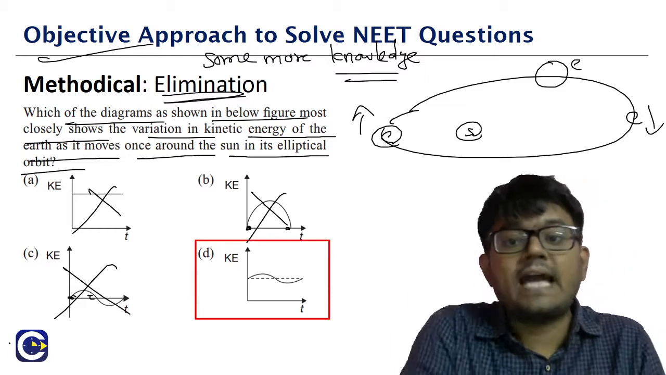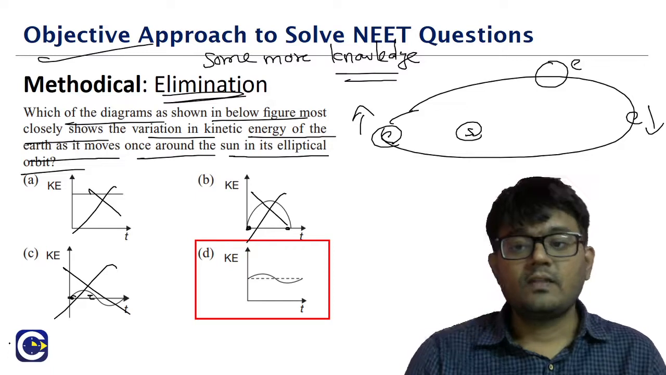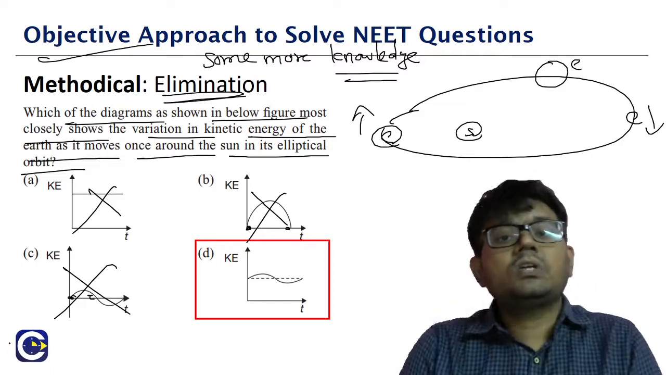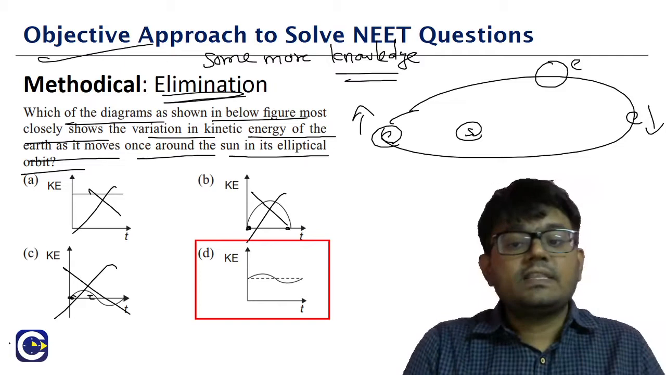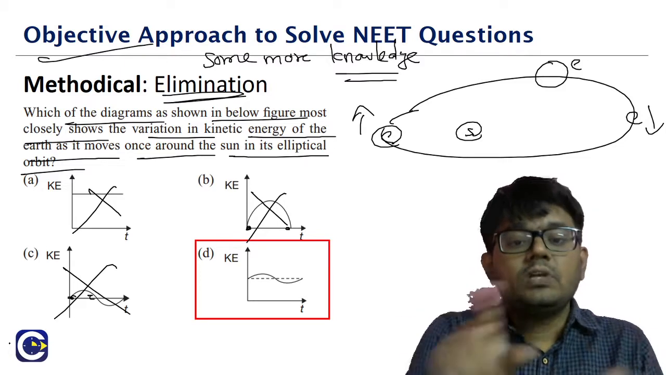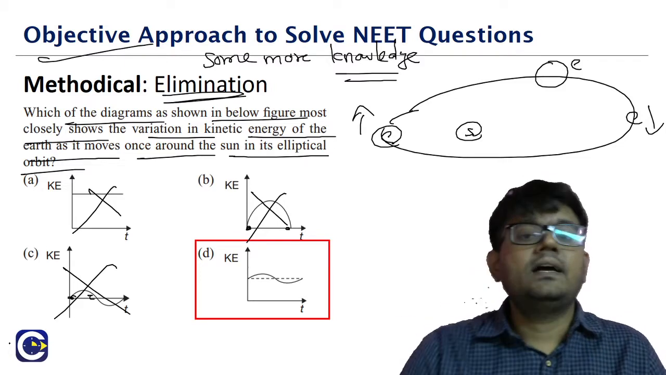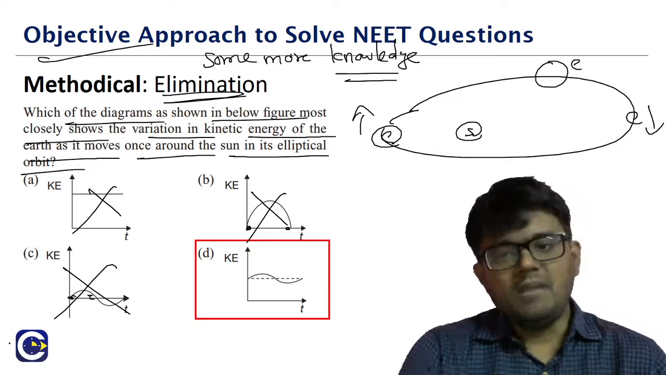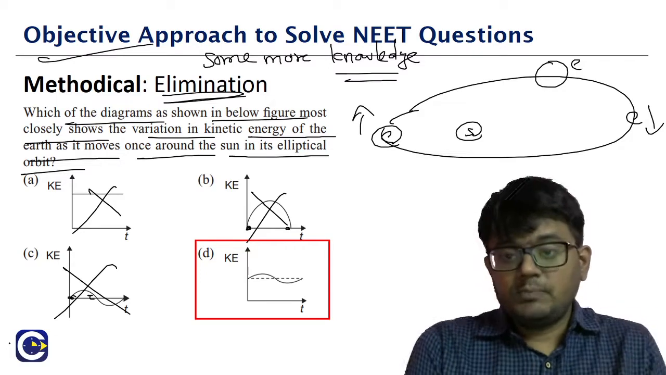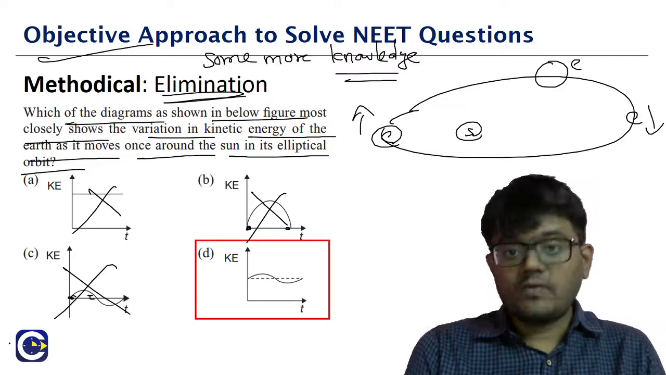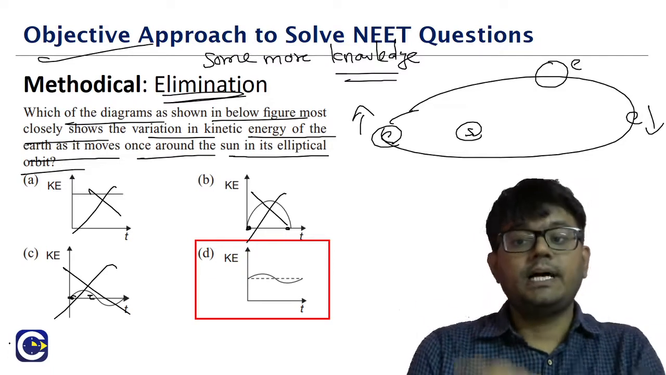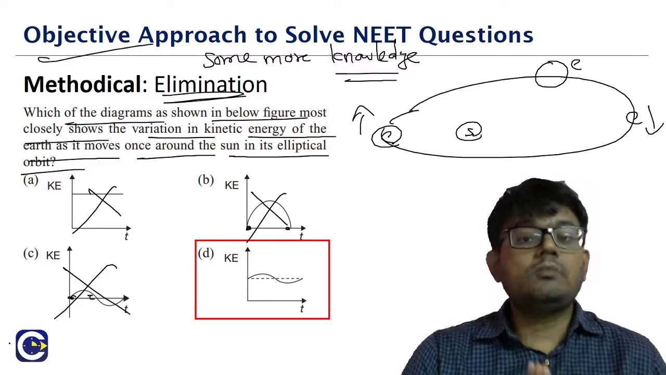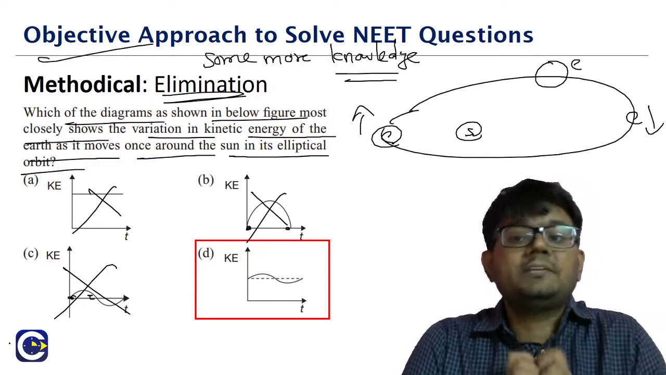We may not know exactly what is the function that can represent this variation of kinetic energy with respect to time. But we are able to eliminate the other three answers and arrive at the right answer for this. So this is what we call the elimination approach. Like I said, for the elimination approach, you might require a little bit more knowledge about the problem or the topic. These are the methodical approaches which will be able to give us the answer with 100% surety.